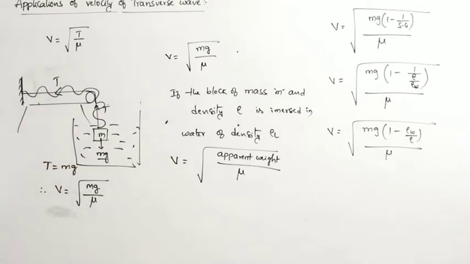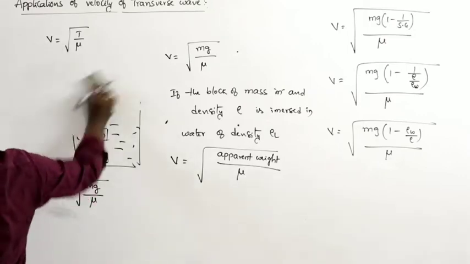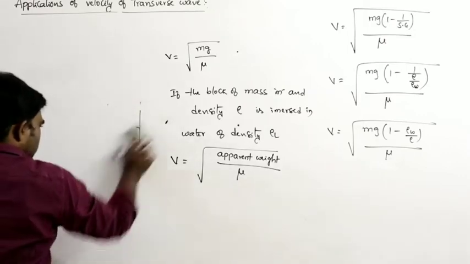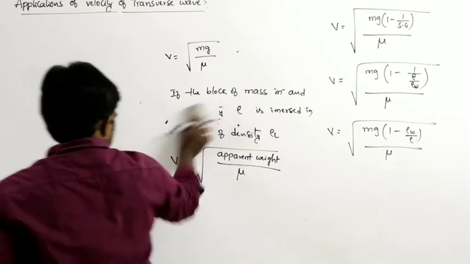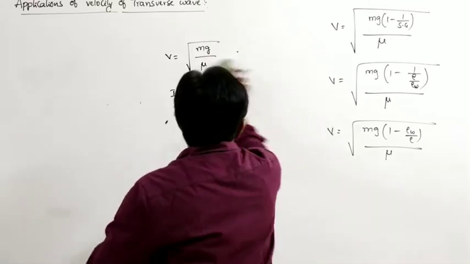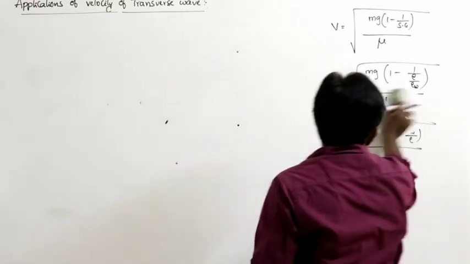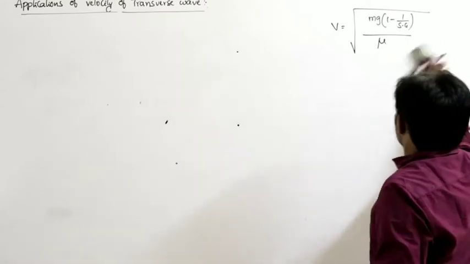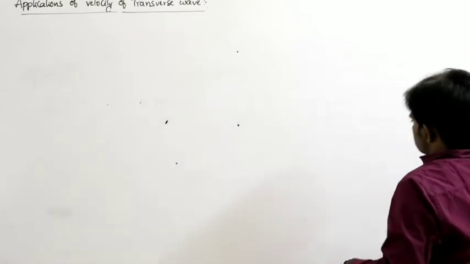Now, come to the next point in this. Here, the quantity that varies is the tension, which varies in different situations. In different situations, however the tension varies, we can substitute the tension only.